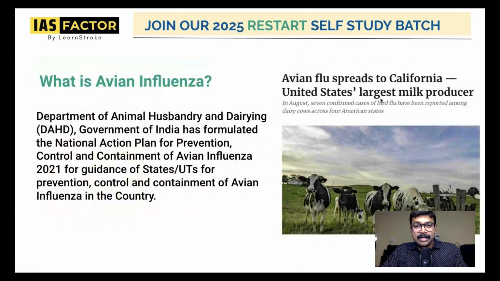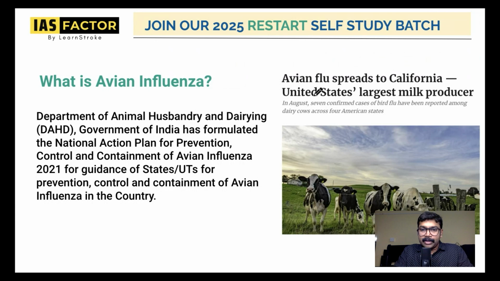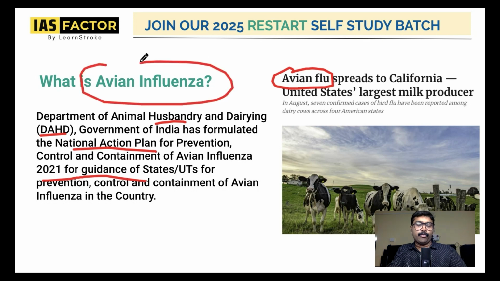And the next important thing is avian influenza. Many times this news is spread, and recently the United States of America is reeling with avian influenza. California, one of the biggest states in the US, is spreading avian flu. What is this avian flu? The Department of Animal Husbandry and Dairying, the DAHD, has formulated a National Action Plan for Prevention, Control and Containment of Avian Influenza 2021. So this is something India should also be concerned about.